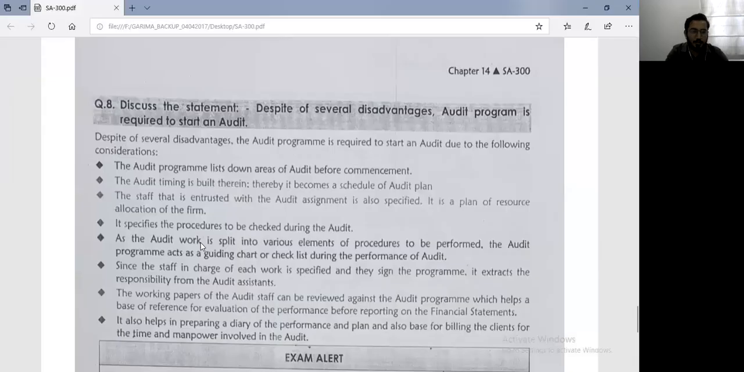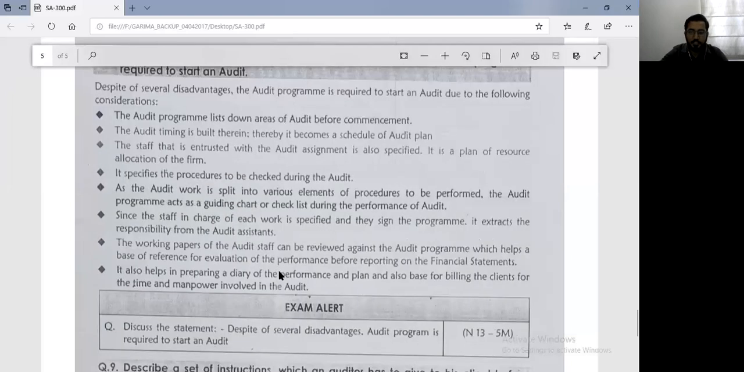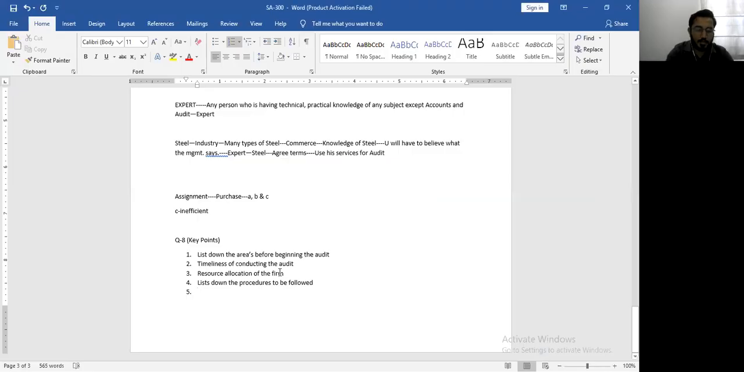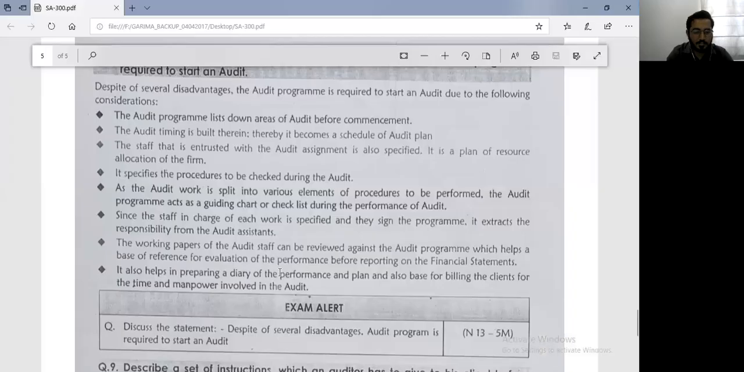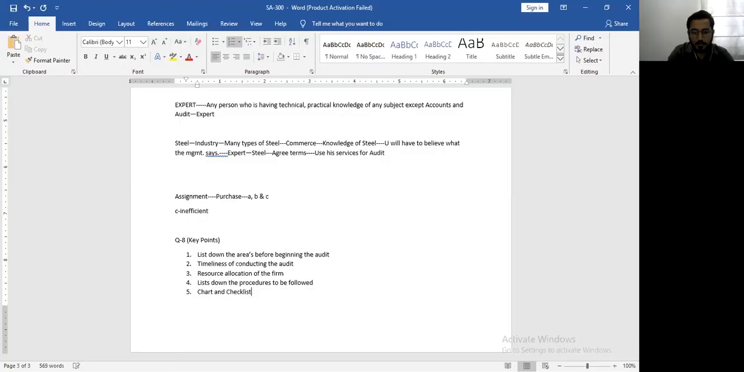Let's go to the next point. As the audit work is split into various elements of procedures to be performed, the audit program acts as a guiding chart and a checklist during the performance of the audit. So it helps you as it works as a chart and it works as a checklist while you conduct the audit.